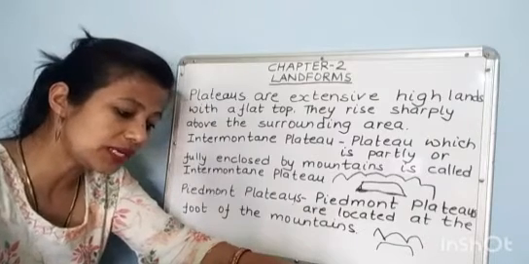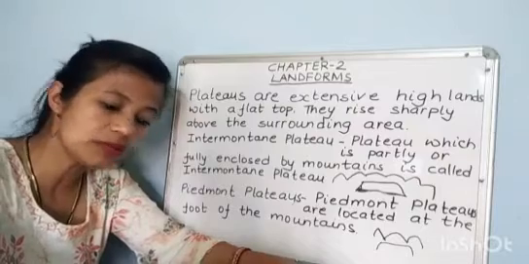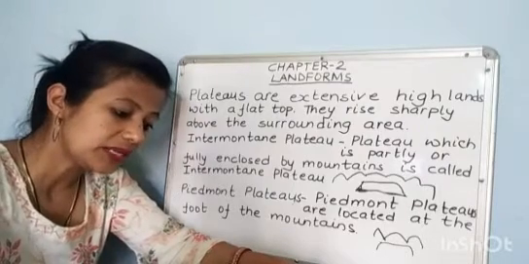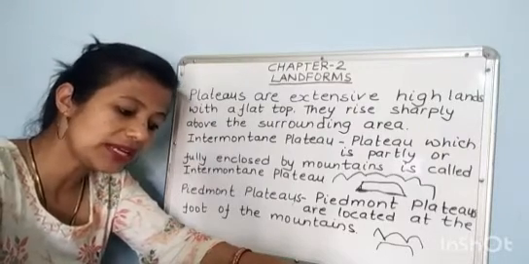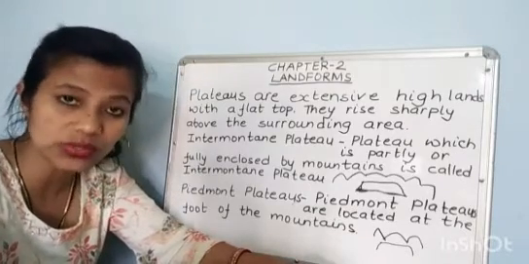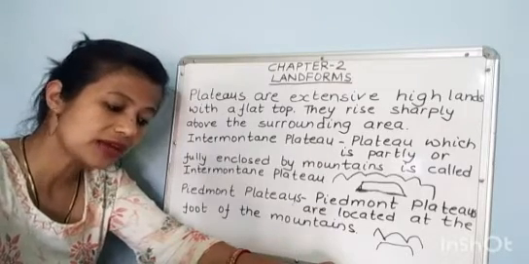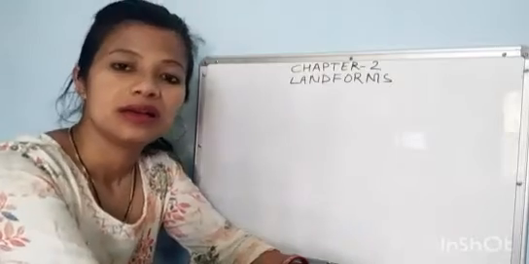Appalachian Plateau in North America is located at the foot of Appalachian Mountains. The Patagonia Plateau in South America is located at the foot of the Andes, and the Malwa Plateau in India is located at the foot of Vindhya range.